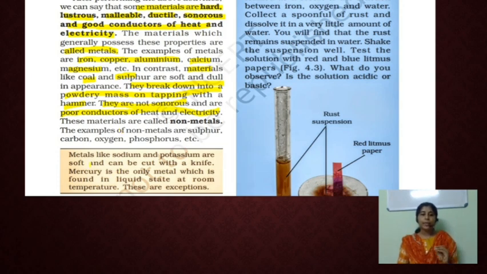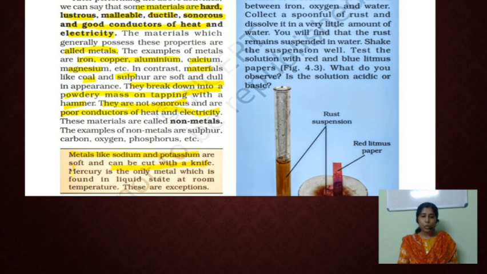Here, there are some exceptional cases in metals. Metals like sodium and potassium are examples of metals, but they are soft in nature. Which are the ones? Sodium and potassium. Sodium and potassium are metals, but they are soft in nature and can be cut with a knife. It is an exceptional case in metals.